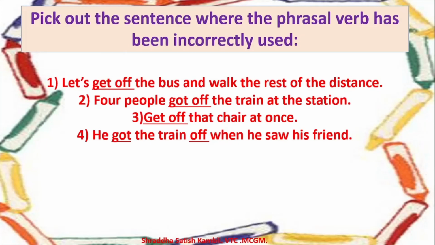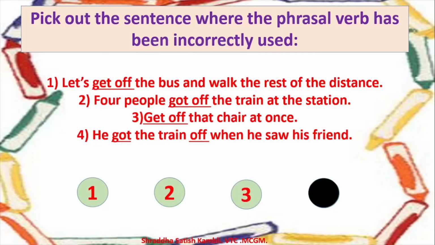Let's get off the bus and walk the rest of the distance. 4 people got off the train at the railway station. Get off that chair at once. He got the train off when he saw his friend. So basically, which is a phrasal verb? It is get off. So which one has been used wrongly? The 4th one, where we say he got the train off. So usually you are trying to point out that the phrasal verbs occur together. There will be no other words which will get in between a phrasal verb.